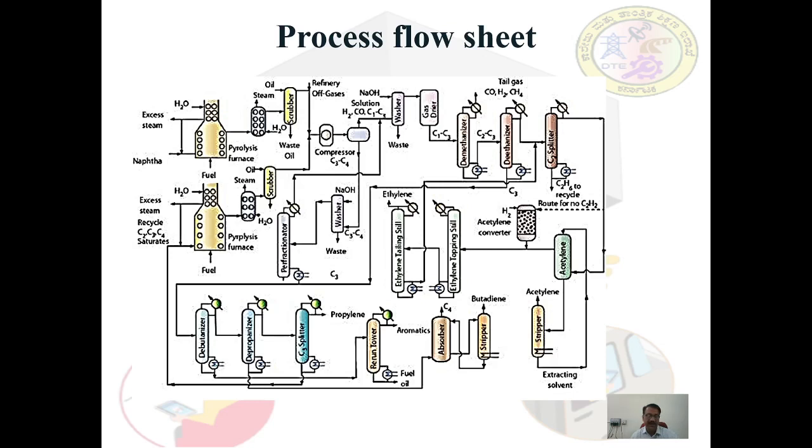Ethane is recycled for pyrolysis, and methane, carbon monoxide, and hydrogen can be further processed to obtain synthesis gas or used for fuel. The liquid fraction from the flash chamber that contains C3 and higher hydrocarbons is split by fractionation into a number of products as indicated on the flow sheet.